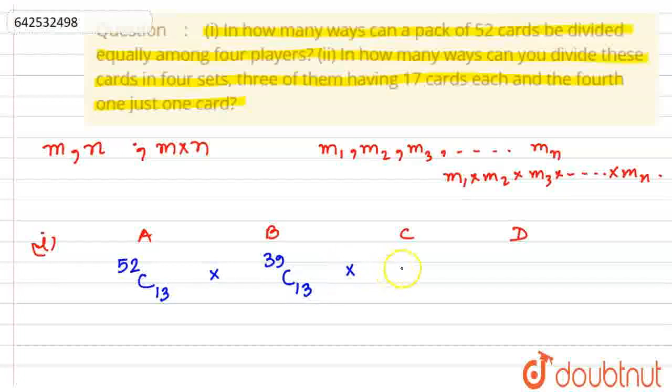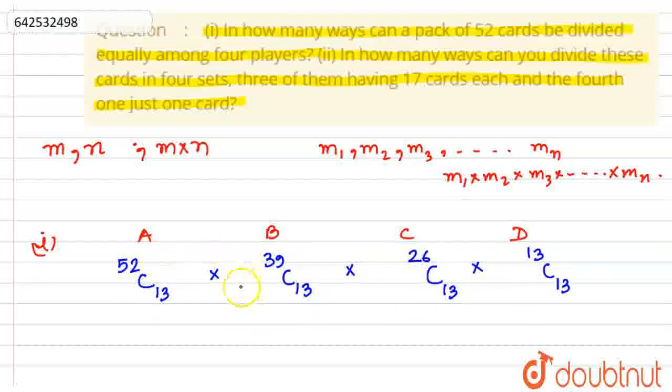After B has been given these 13 cards, the remaining cards are 39 minus 13, that is 26. So from these 26 cards, 13 cards must be chosen for C. After that, there are only 13 cards, and those 13 cards can be given to D, and it is only possible in one way, that is 13 choose 13. Now these 4 coefficients here are the number of ways in which each player can be given cards.